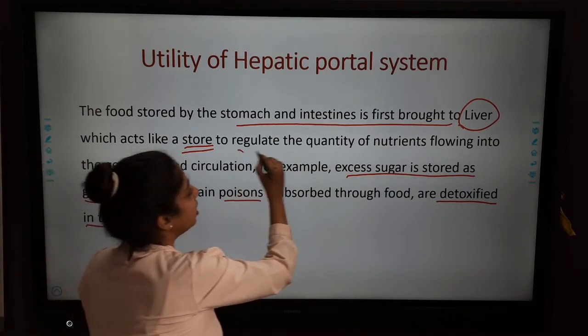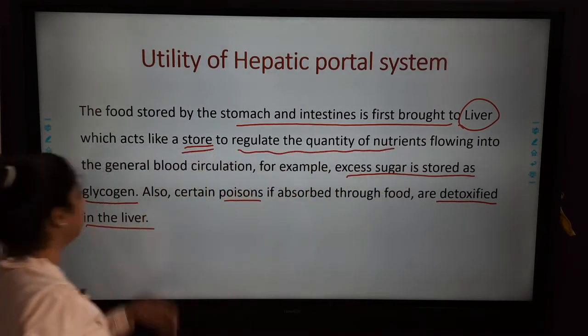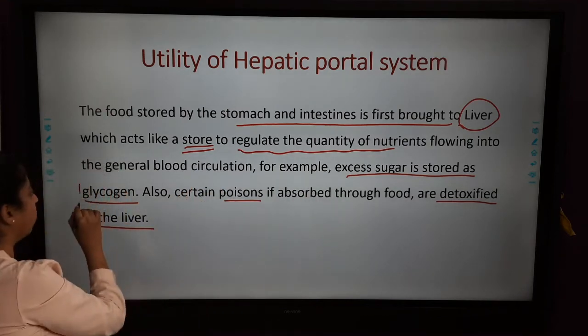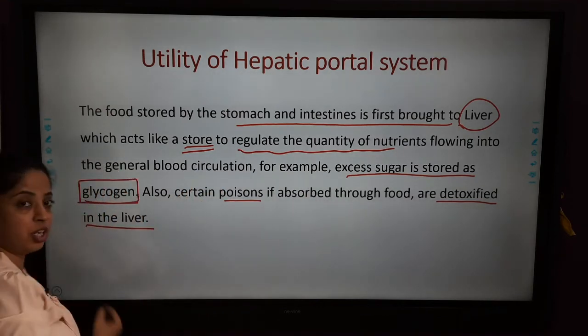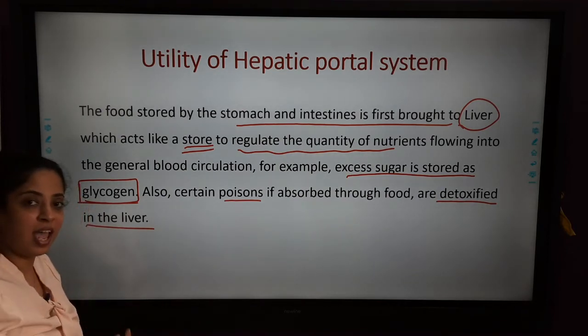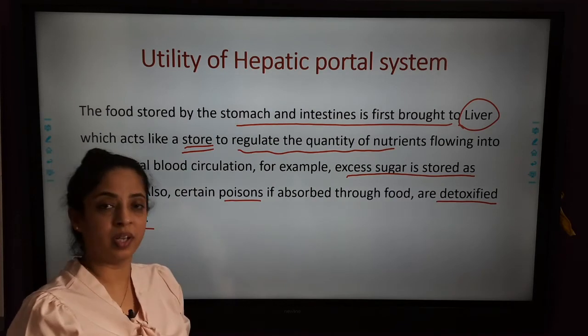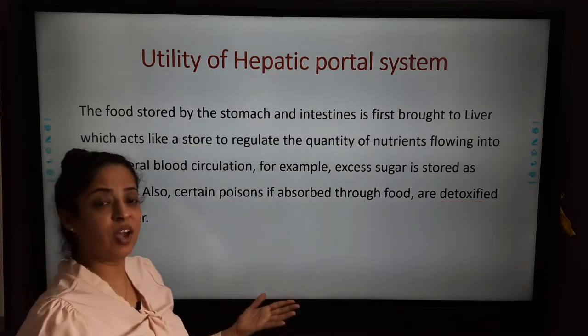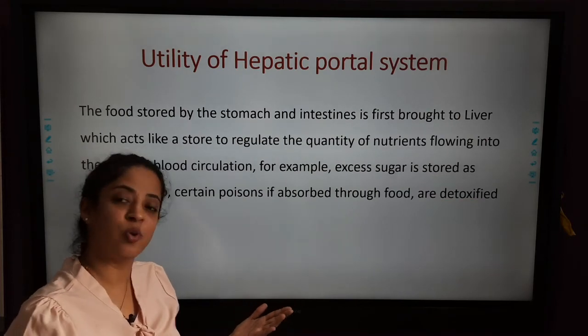It regulates the quantity of nutrients flowing into the general blood circulation. Excess sugar is converted into glycogen and stored, and poisons become detoxified, and then this blood is passed through the superior vena cava and then it goes to the heart. So that is why the study of the hepatic portal system is also very important.